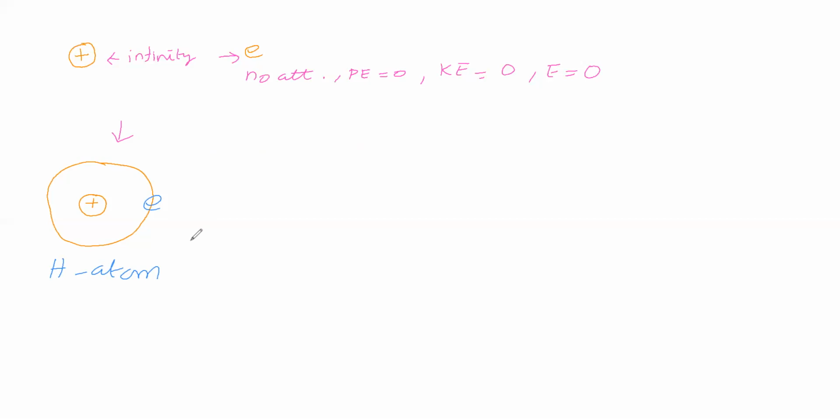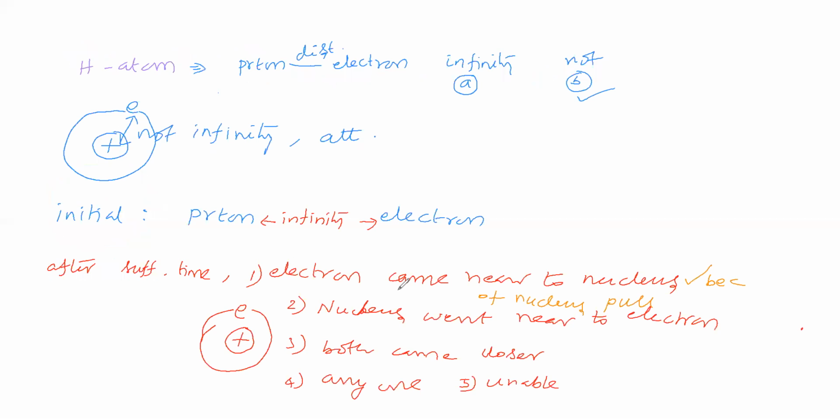Now we consider one of the points here. The electron came near to the nucleus because of the nucleus pull.